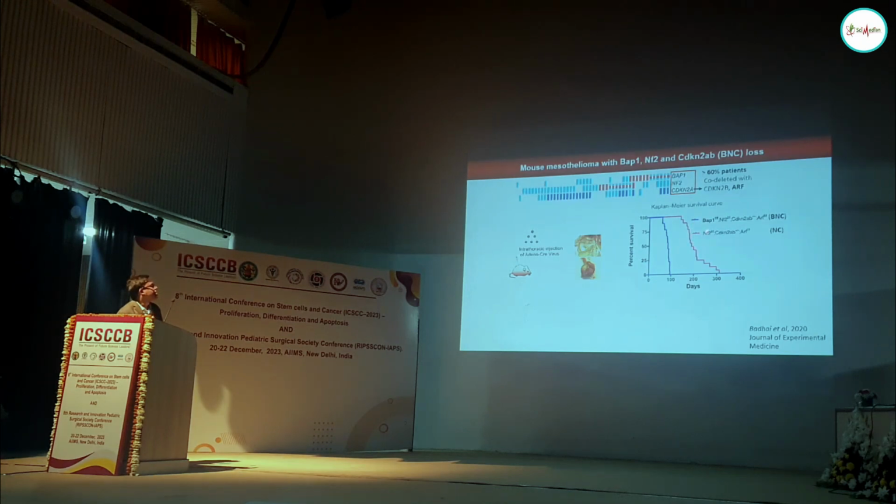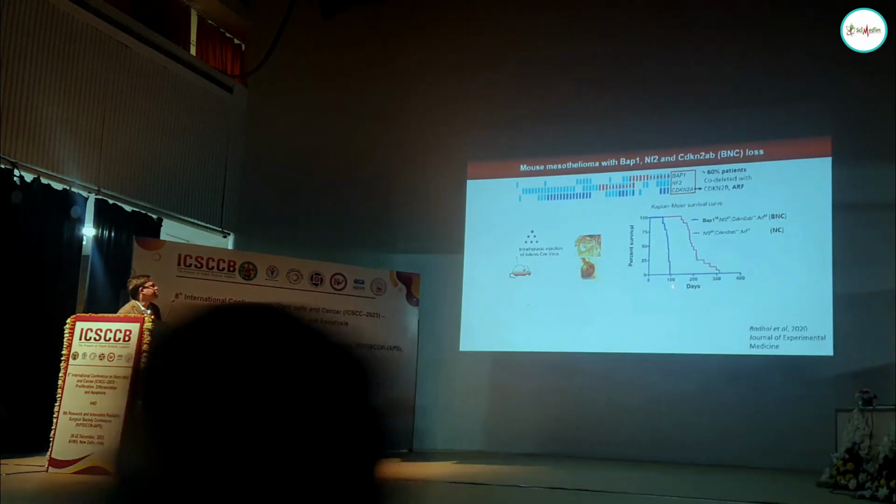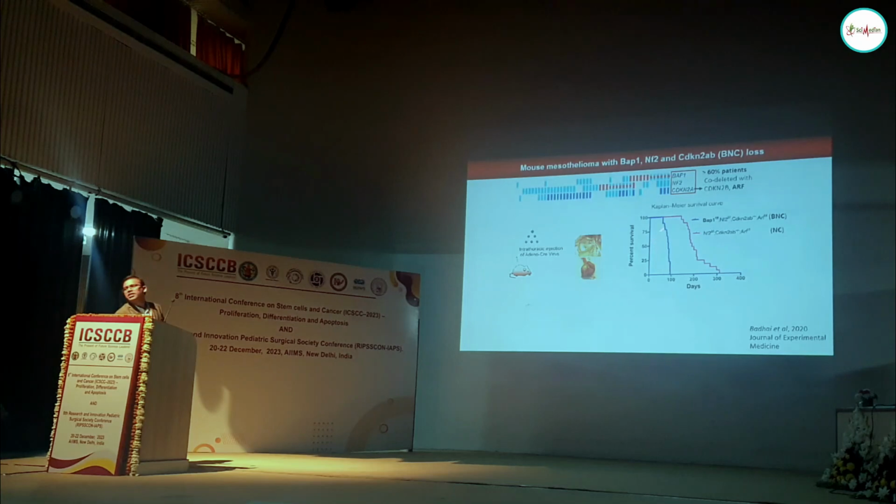But when you delete the BAP1 gene on top of that, you see very rapid tumor development. Most of the mice develop tumors within 2 to 3 months, and they die within that time span. So this is an ideal model system, because you have very rapid tumor development, and it mimics a lot of features of human mesothelioma.